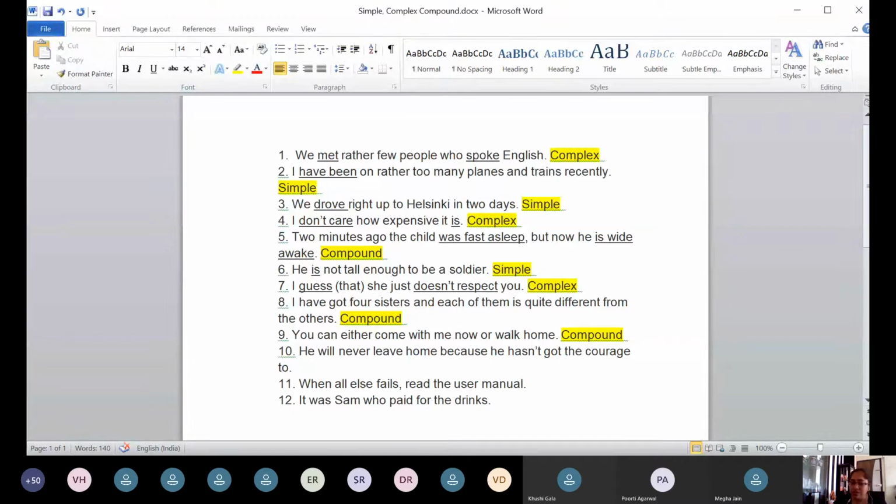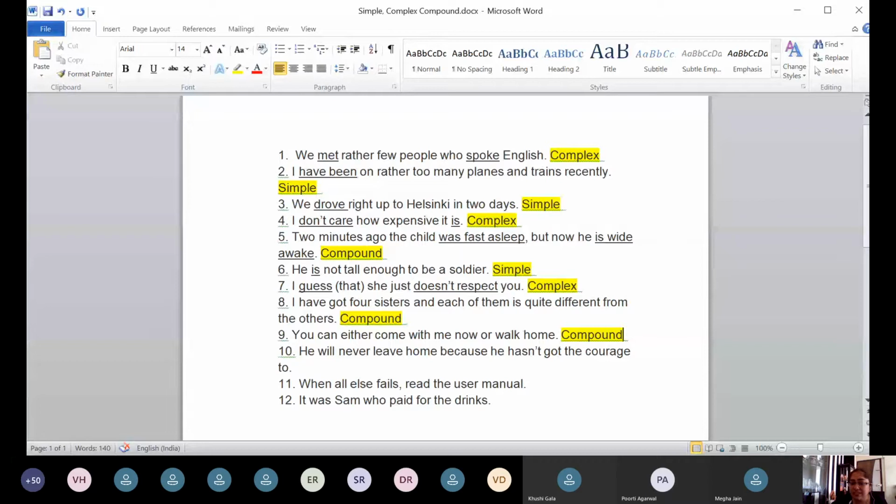So these are all conjunctions, but because is a word that actually makes the second part of the sentence a dependent clause or a subordinate clause. So in this sentence I would say that he will never leave home is the first main clause, wherein will never leave is the verb, and then because is giving a reason, so that makes it an adverb clause of reason.